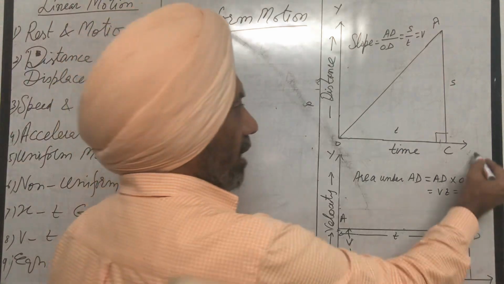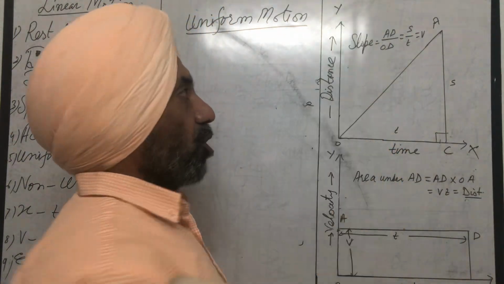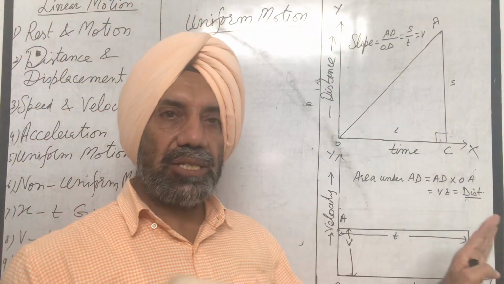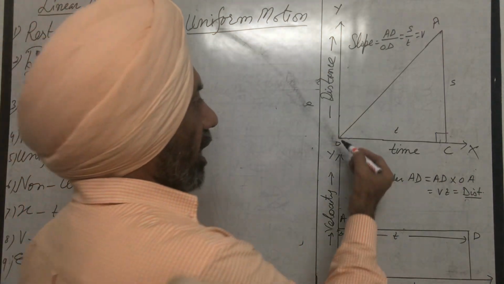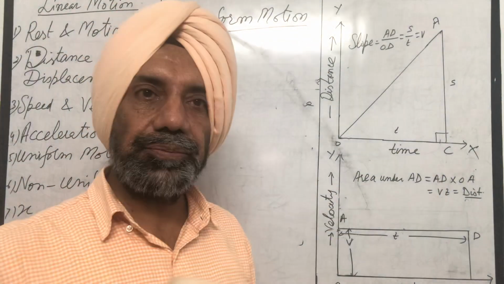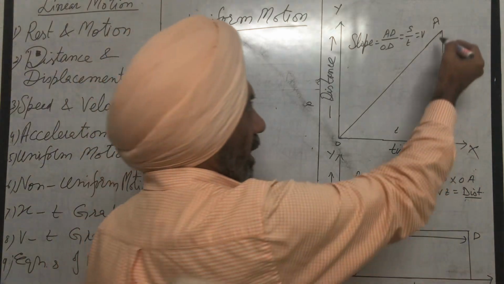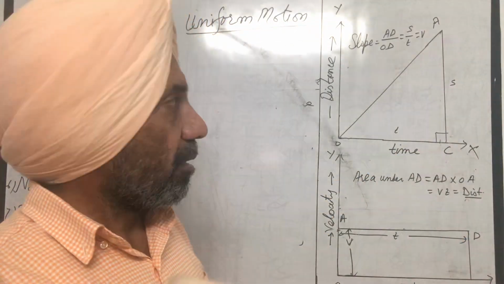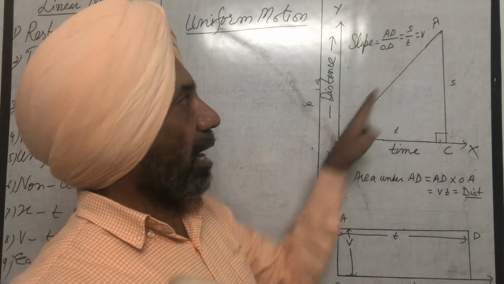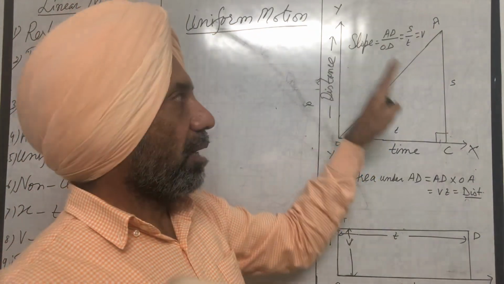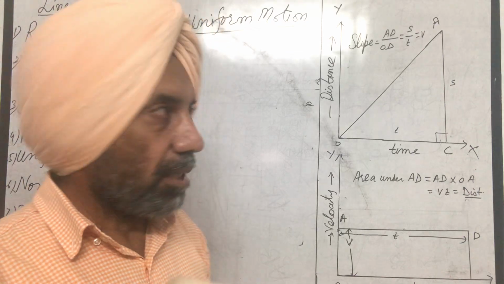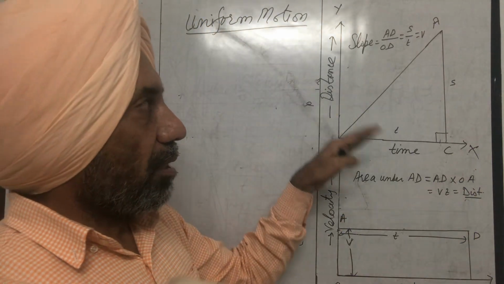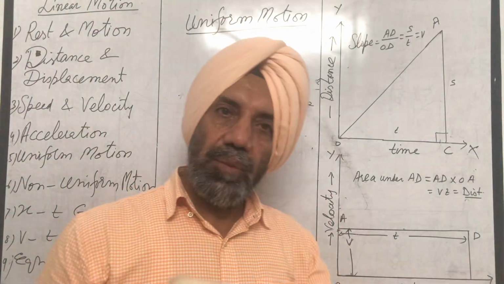And if we plot a graph, distance versus time graph for uniform motion, taking time along x-axis and the corresponding values of distance covered along y-axis, we get a straight line OA. And if we draw perpendicular AC on x-axis, so this is the position time graph or distance time graph for uniform motion, which is body is moving with the uniform velocity.